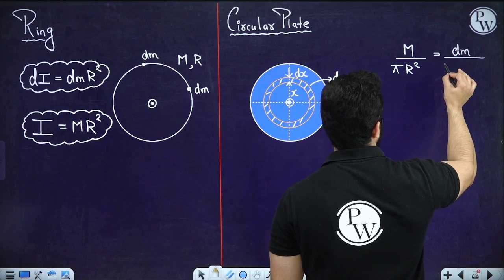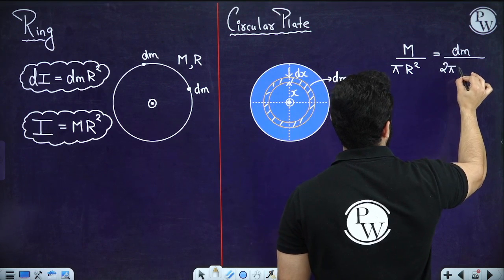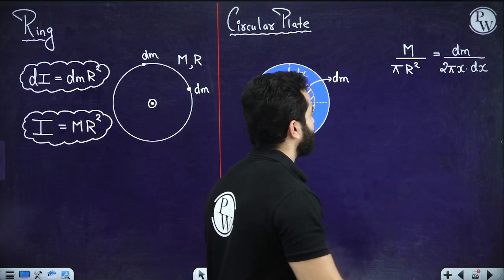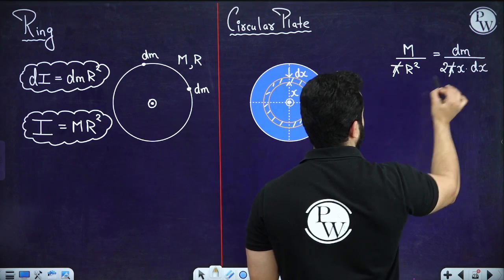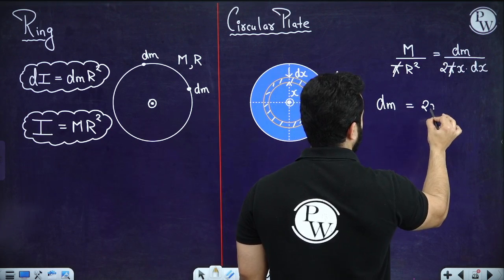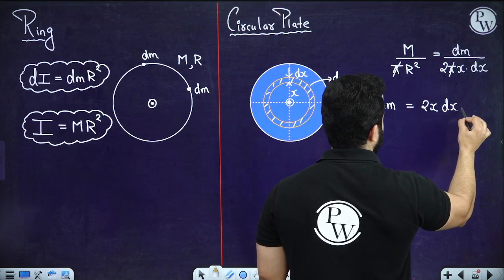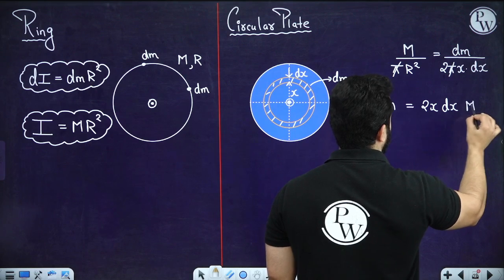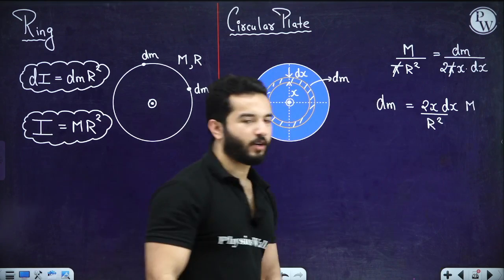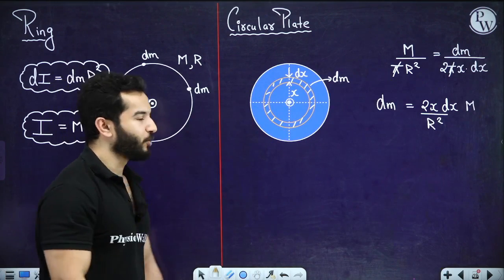So the area of this thing is going to be 2 pi x times dx. So I can cancel out this pi. So dm is going to be 2x dx m upon r square. So this is your dm that we usually need.